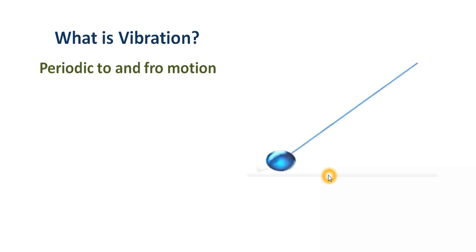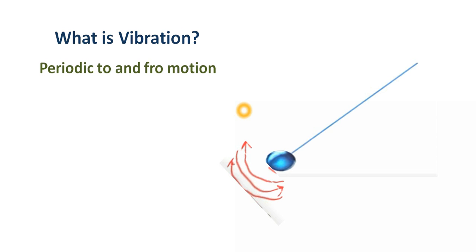That means the time this ball takes to reach from the middle point to the extreme right is equal to the time taken from the middle point to the extreme left.